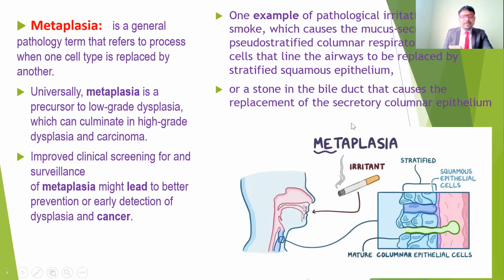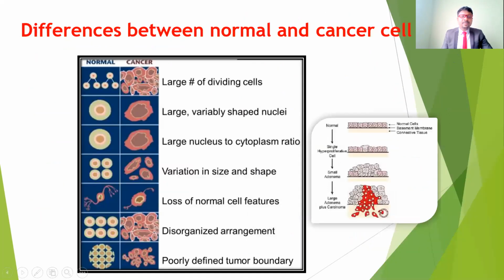Another example is a stone in the bile duct, which causes replacement of the secretory columnar epithelium. If we neglect it and do not give proper treatment, these cells are replaced and there is a chance of cancerous cells. So that is about metaplasia, another type of cellular adaptation, cell change or cell abnormality.